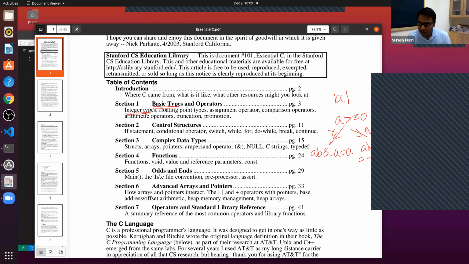What you are seeing here is computational thinking, which is independent of the language. And then we figured out we can express this logic using the if statement. If is one of the available control structures in the C programming language. Then we started with the idea that a C program is a collection of functions, and in the program that we have written, there is only one function. Section 4 is about functions.